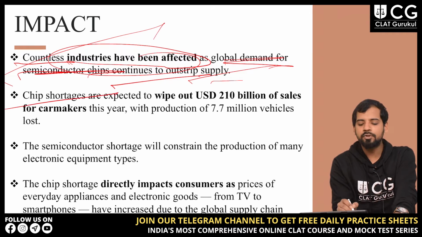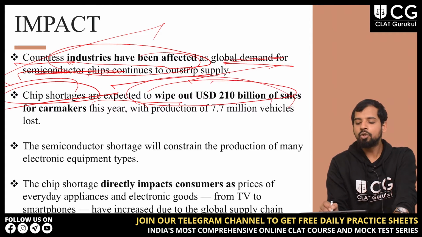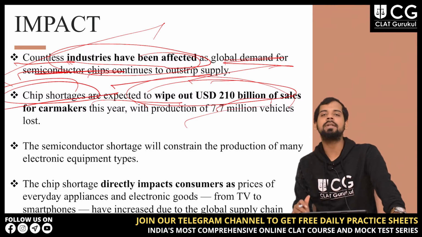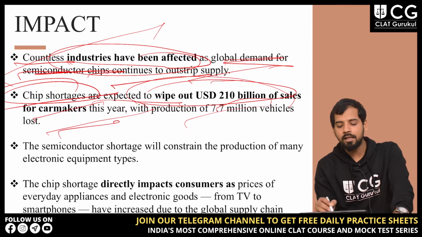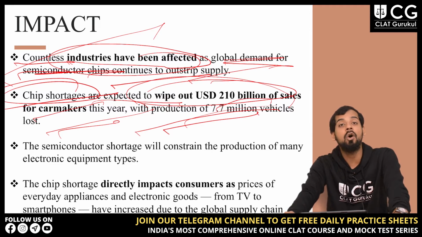Second, chip shortages are expected to wipe out 210 billion US dollars of sales for car makers this year, with production of 7.7 million vehicles lost.